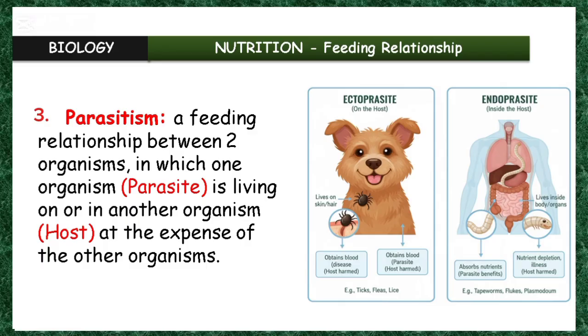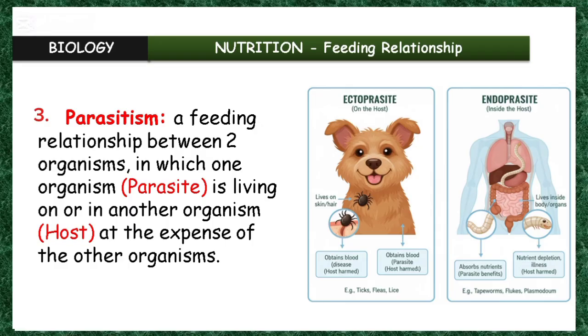So if I want to break it down, it is a relationship between two organisms, one is affected negatively, the other is benefiting.